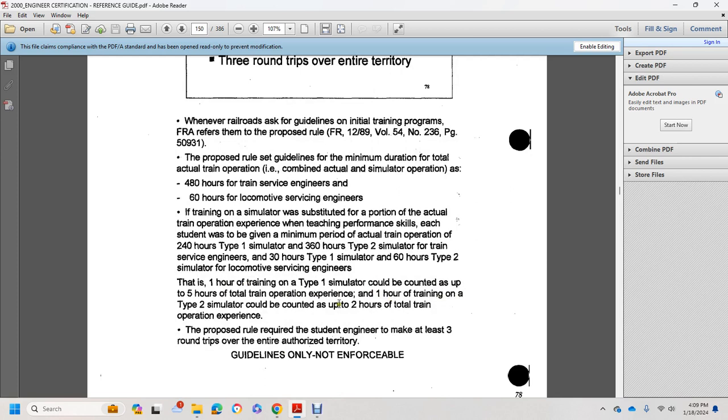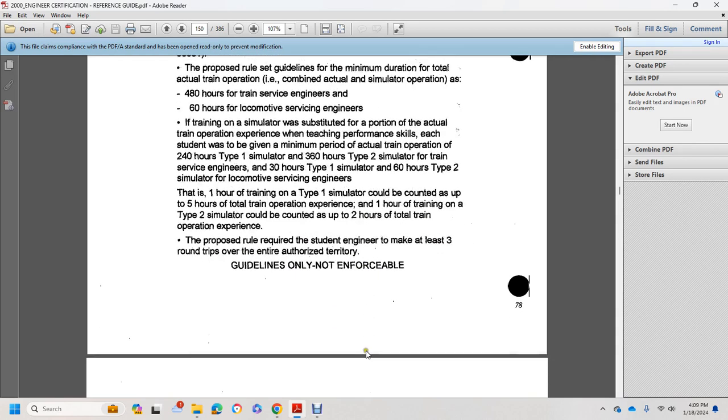1 hour of training on a Type 2 simulator can be counted as up to 2 hours of total train operation experience. The proposed rule requires the two engineers to make at least 3 round trips over the entire authorized territory. Guidelines only, not enforceable.